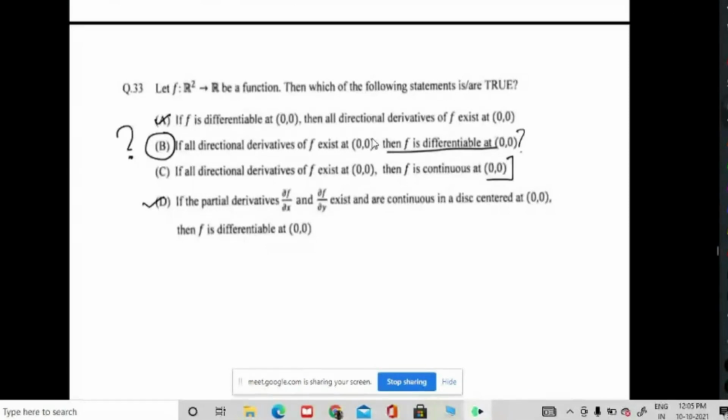That is the first property. So you can find a discontinuous function in which all the directional derivatives at x exist. Then there is a non-differentiable function where all directional derivatives at x exist. So these two are wrong, and these two are correct. Okay? Is that clear? Any doubt?